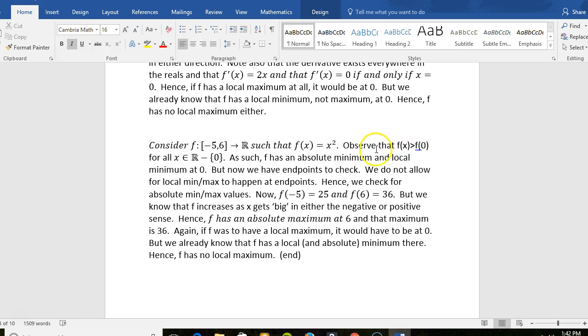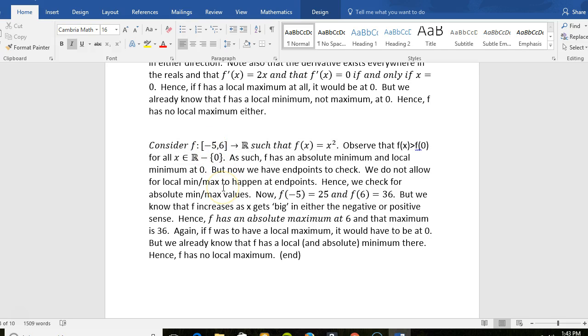Observe that f of x is greater than f of 0 for all non-zero x, aka for all x in the non-zero reals. As such, f has an absolute minimum, and a local minimum for that matter, at x equals 0. But now we have endpoints to check. Remember, there is no local max, and there didn't used to be a global max back when the domain was all reals. But now we have a closed, bounded domain.